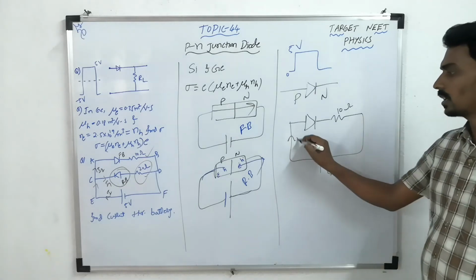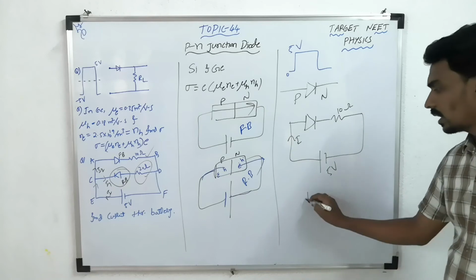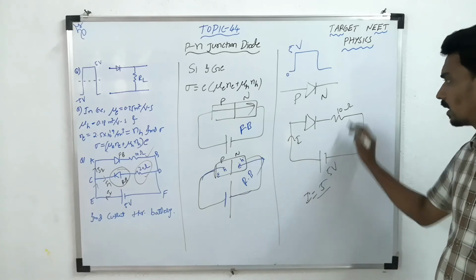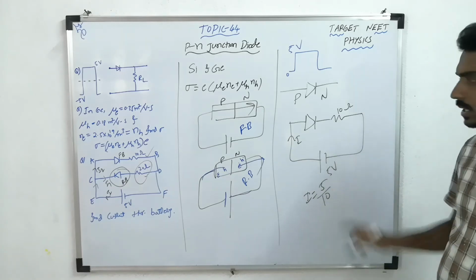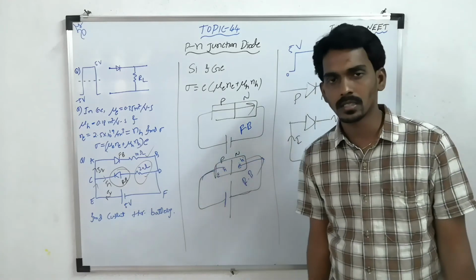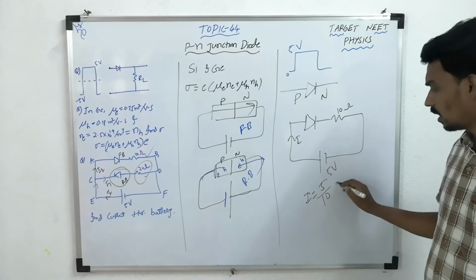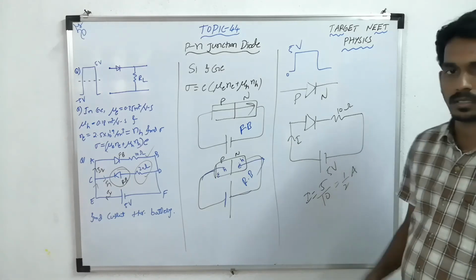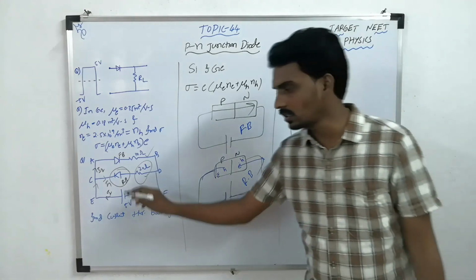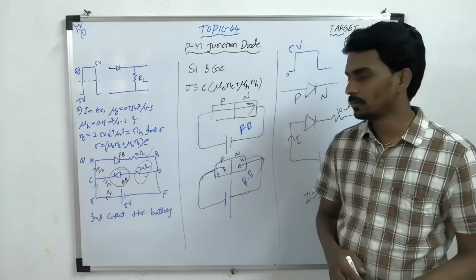Now suppose some current I is flowing through it, then current equals voltage by resistance, 10, because here they did not mention any resistance for the diode. If they mention it, you have to add it. So 1 by 2 ampere. This is the total current drawn from the battery.